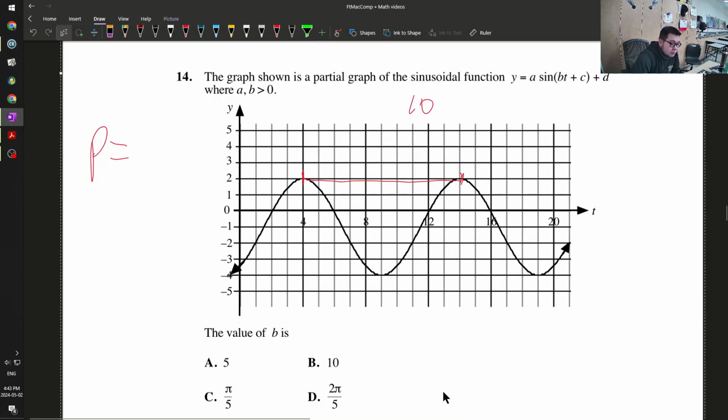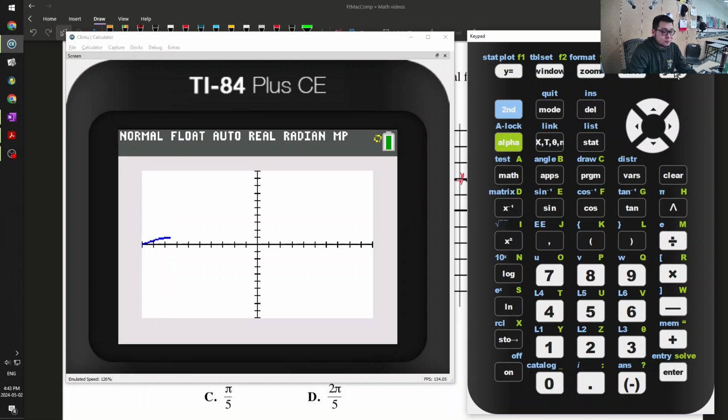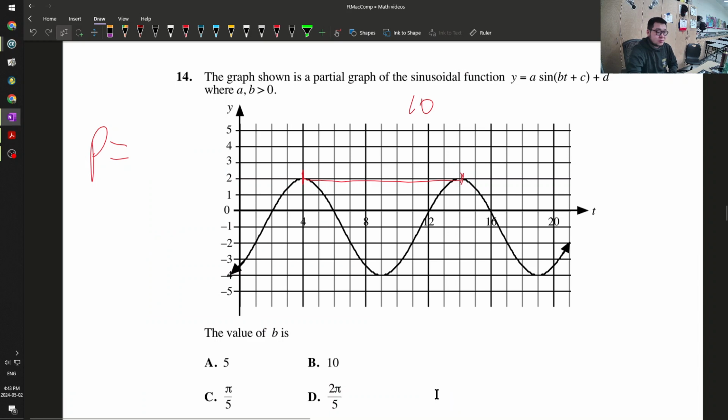So I'm thinking that it is 2 pi over. No, it's not 2 pi over 5, it's pi over 5. Okay, so sine of pi over 5 times x. Okay, look, one cycle is exactly 10, so that checks out. So we know this C. How do I get a B value again?